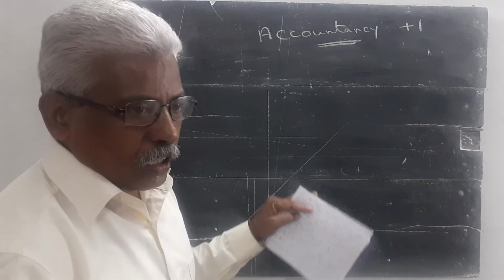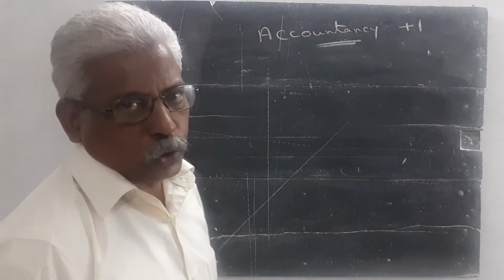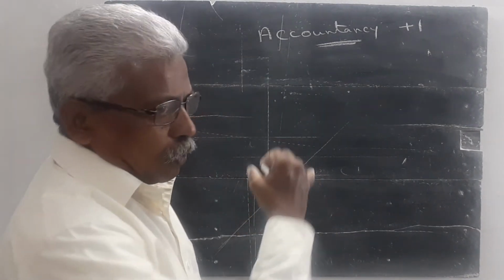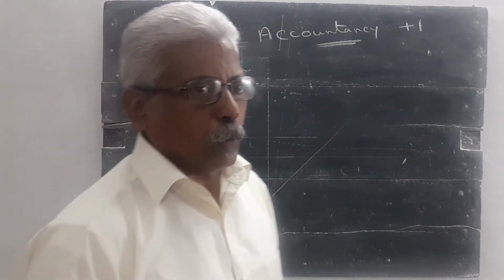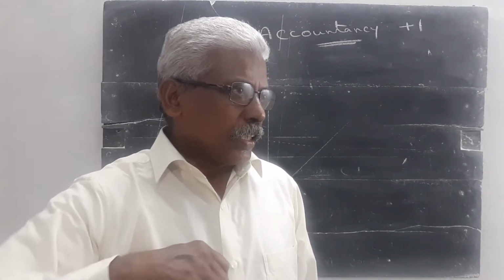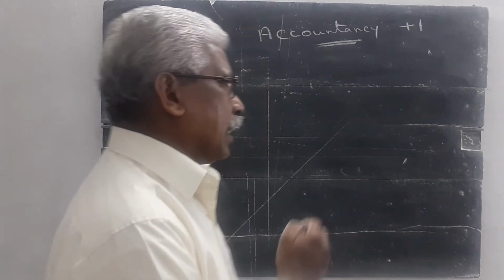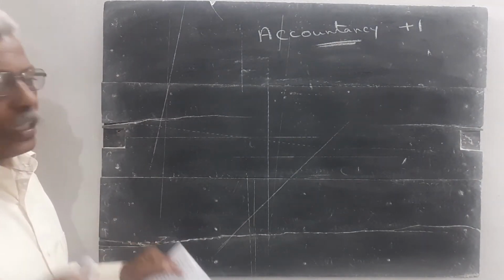You continuously follow me. If you are thorough in the journal, we can easily maintain the accounts.